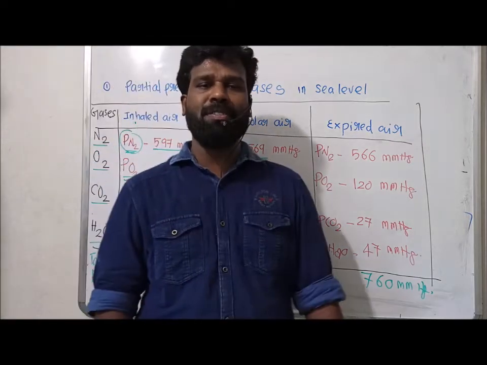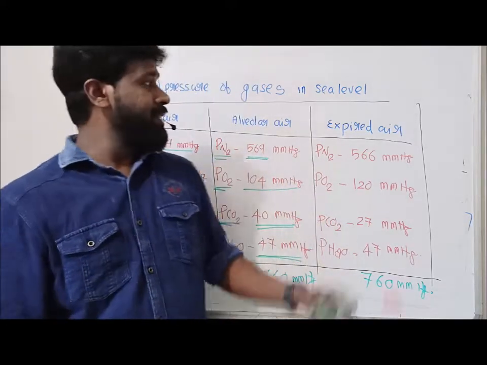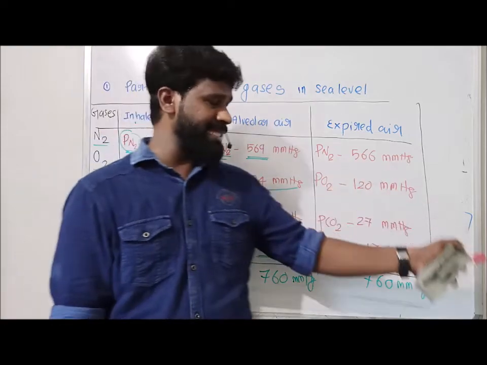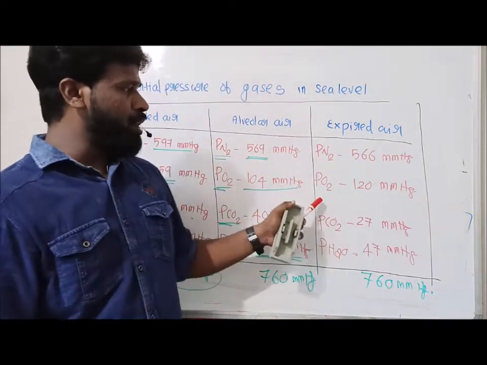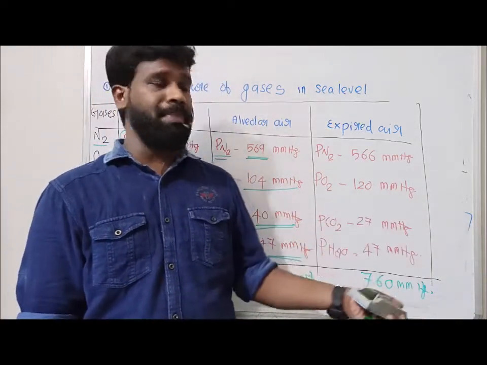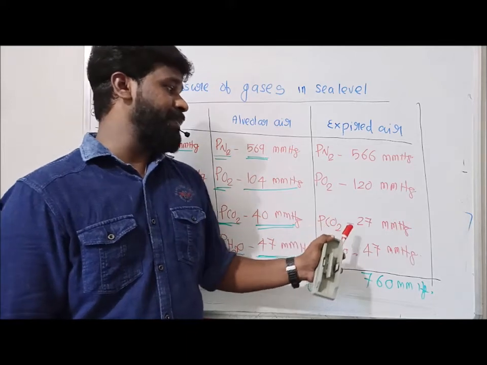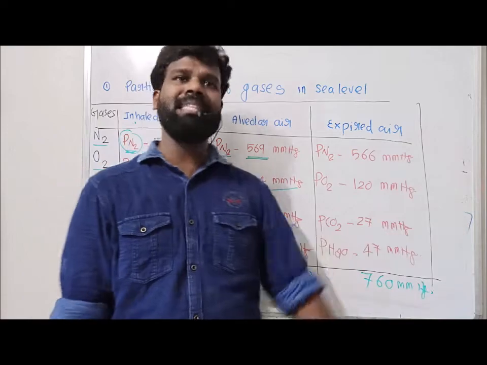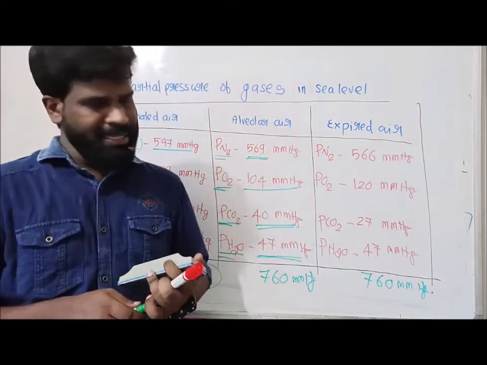Next, the partial pressure of gases in expired air: nitrogen 566 mmHg, oxygen 120 mmHg, carbon dioxide 27 mmHg, and water vapor 47 mmHg. See here.